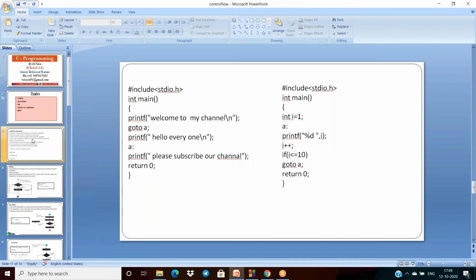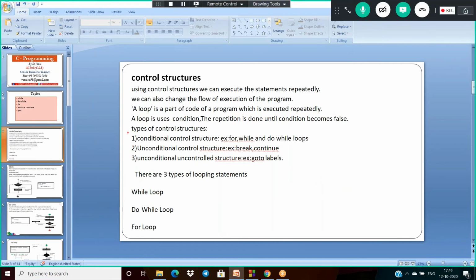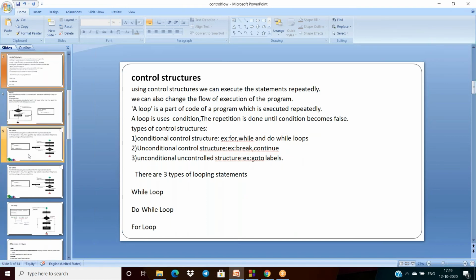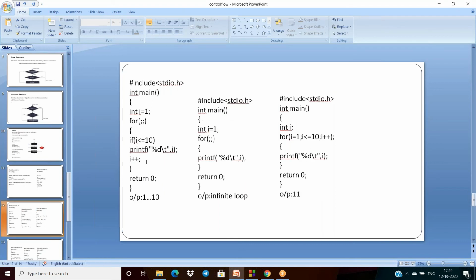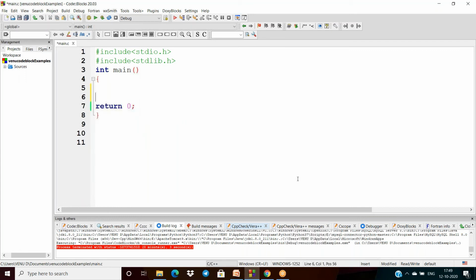Okay, now I already told you: how many types of control structures do we have? Conditional control structures, unconditional control structures, and uncontrolled structures. So all three are over. So now I want to give some special scenarios. What are some special cases while we are working with these control structures? I have to explain one by one.